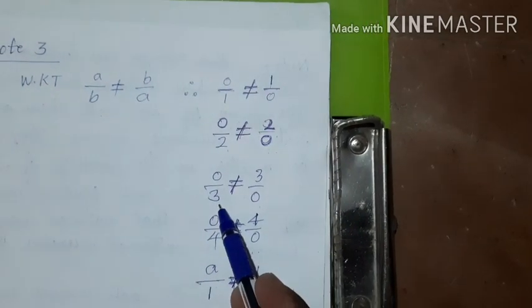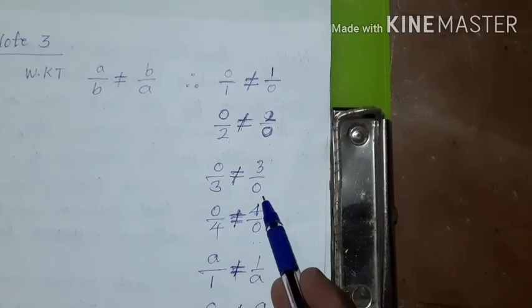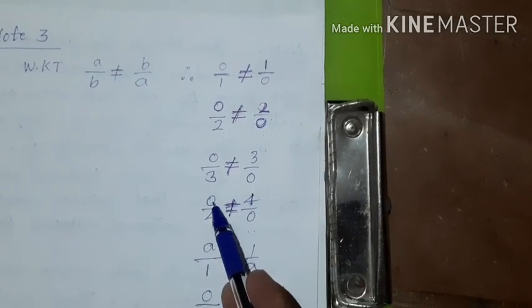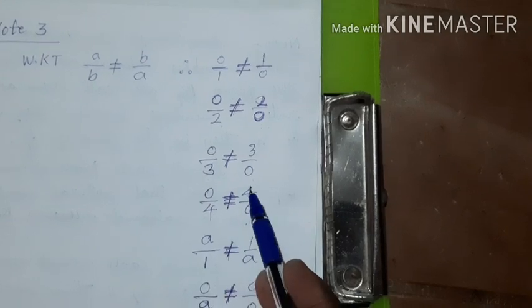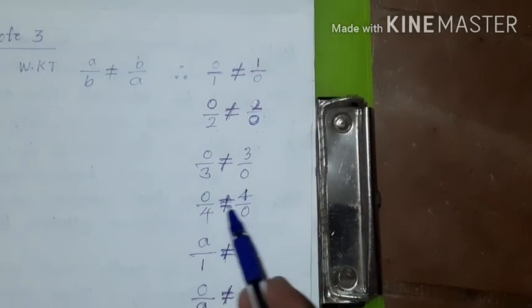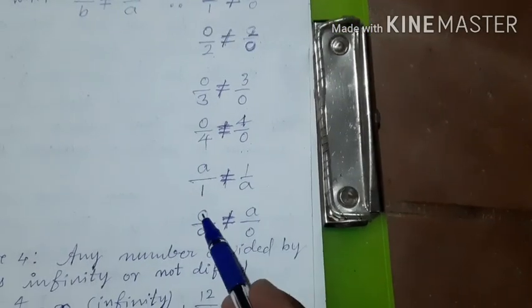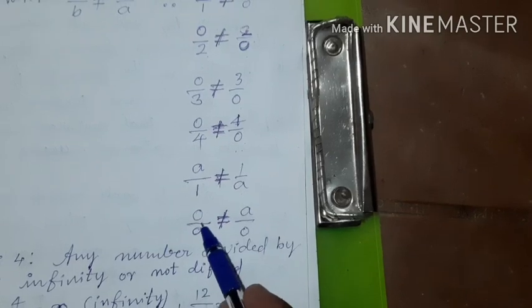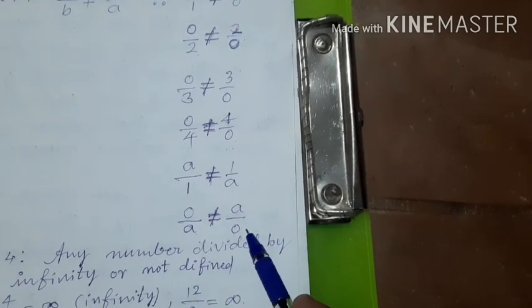Here 0 by 3 is 0, but 3 by 0 is infinity. So, 0 is not equal to infinity. Here also 0 by 4 is 0, but 4 by 0 is infinity. Therefore, 0 is not equal to infinity. Or 0 by a is 0, but a by 0 is infinity.